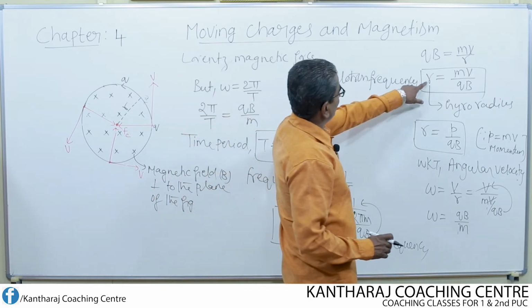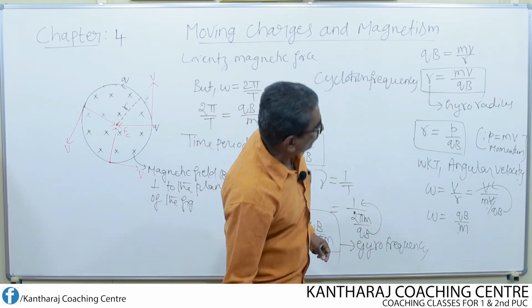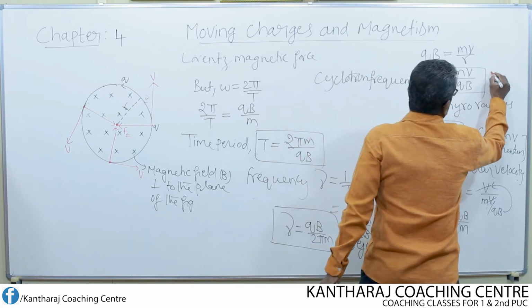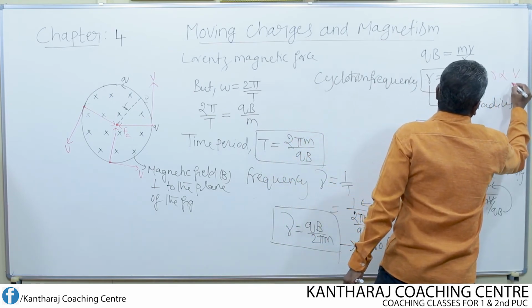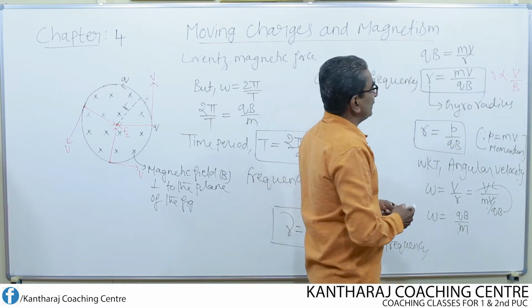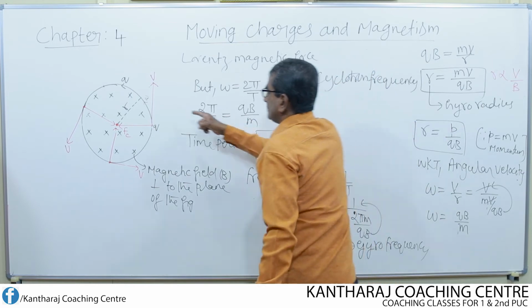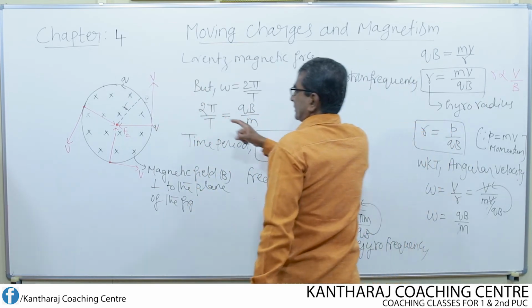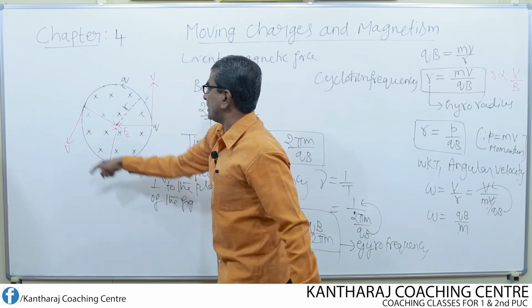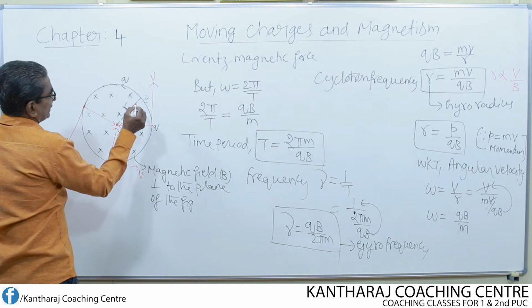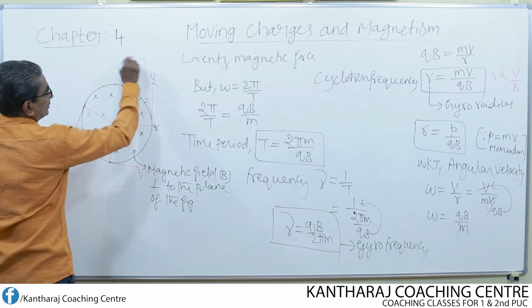Look here, from this equation it is found that R is directly proportional to V and inversely proportional to B. What does it mean? If the velocity of the particle increases, then it is going to describe a circle of larger radius. So if V increases, there will be a circular path of larger radius.